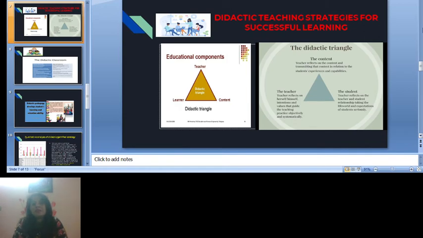This is the main strategy for the successful learning of deductive teaching methods, where teachers play a very important role, along with content and the student. The teacher reflects on his intentions and values that guide the teaching practice, objectively and systematically. The teacher also reflects on the content and transmitting that content in relation to the student's experience and capabilities. The teacher reflects on the teacher and student relationship, taking the life world and expectations of the student seriously.